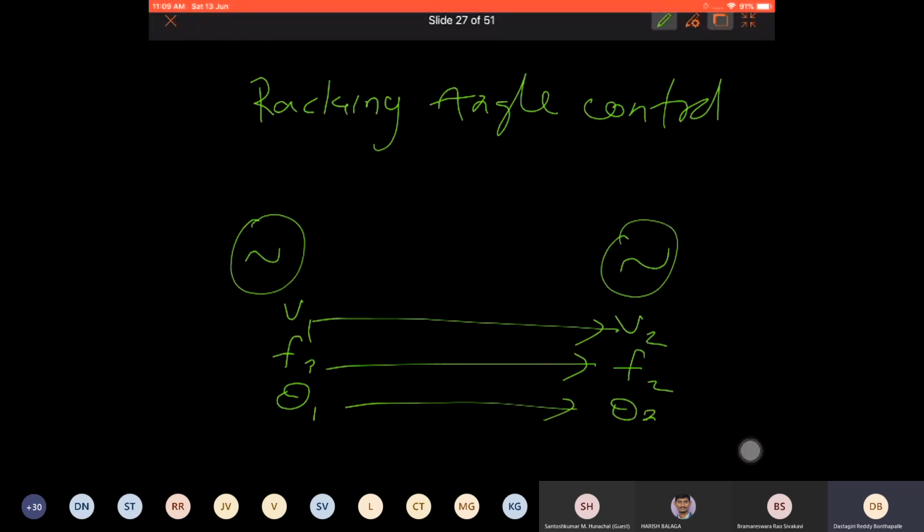So what they used to do is adjust the stator itself. They used to move the stator, rotate it by a special arrangement, so that the load angle would be changed. That is how they used to do it in olden days. But it is not required now, because you have smart converters which can adjust this theta for you.